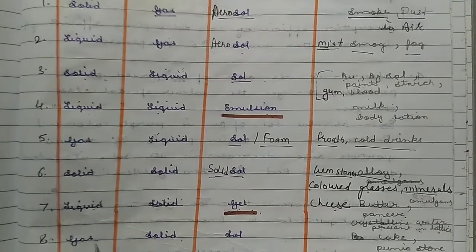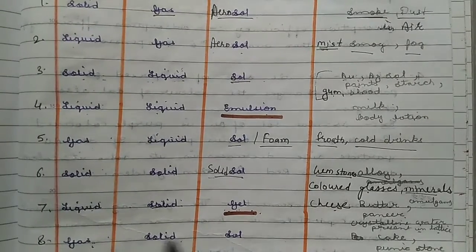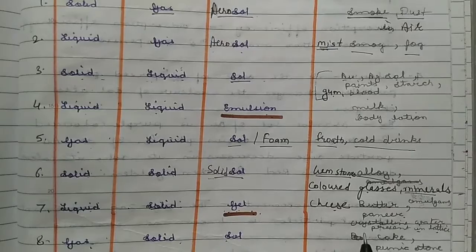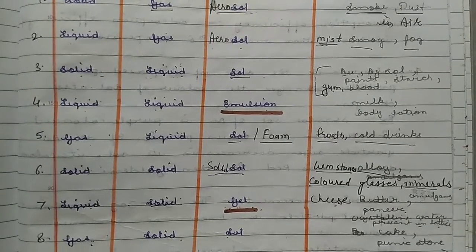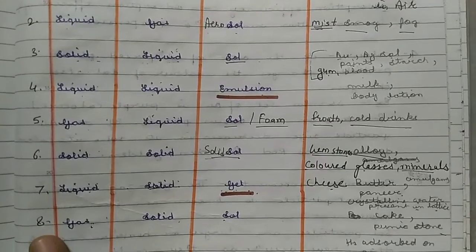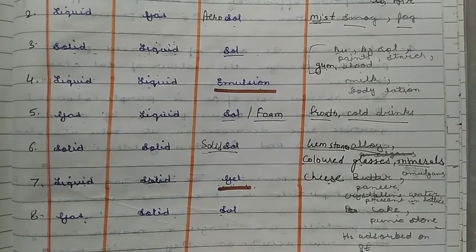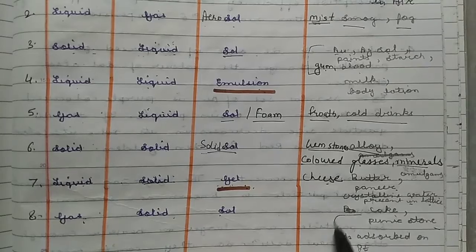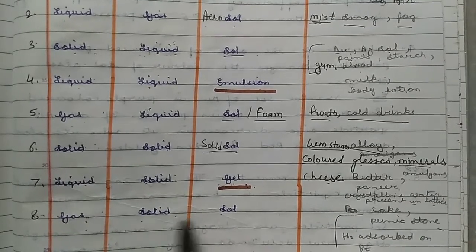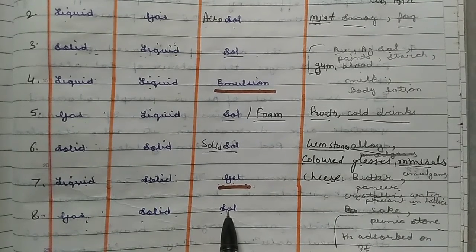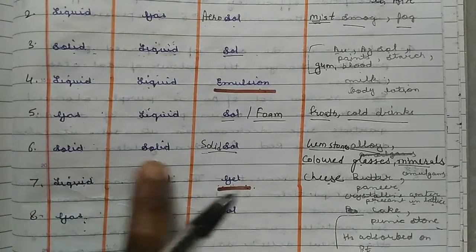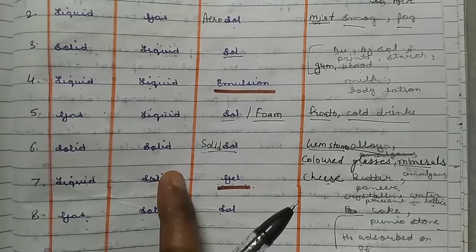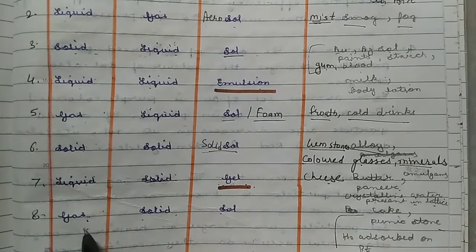And the last one is the gas present in solid, also known as the solid sol. For example, cakes, pumice stone, or occlusion of hydrogen gas on the surface of Pt. These are all the examples of the gas in solids also. So we have seen here that on the basis of the physical state of the dispersed phase and dispersion medium, 8 types of sols can be formed.